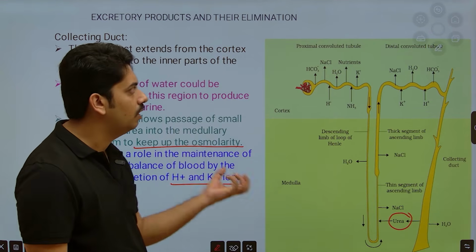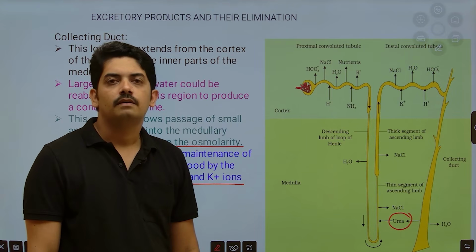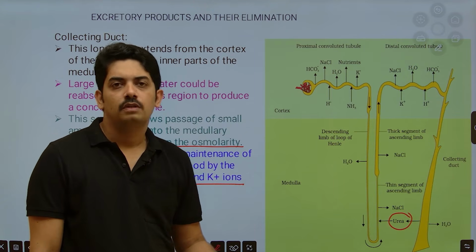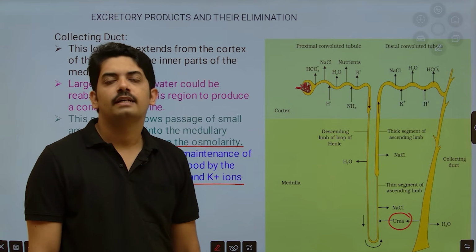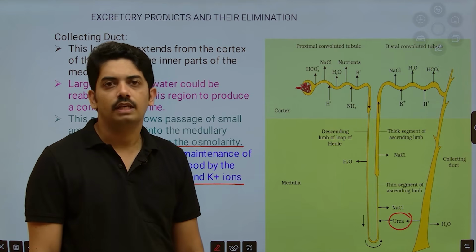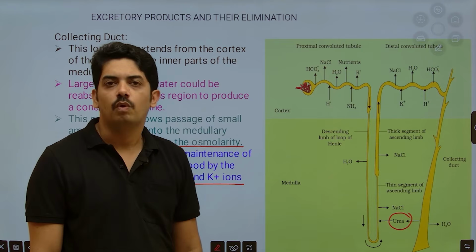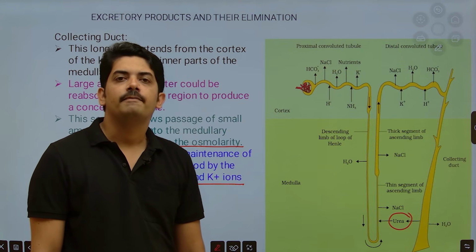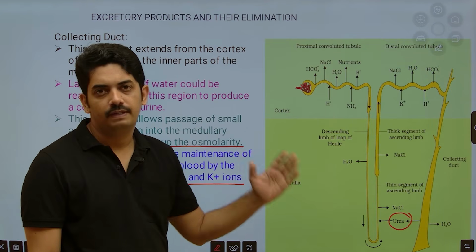So this is how the tubular part of the kidney helps in excretion of excretory products like urea and concentrating it, and is also helpful in maintenance of ionic balance in the blood, as well as helps in reabsorption of water, nutrients and bicarbonates from the glomerular filtrate.